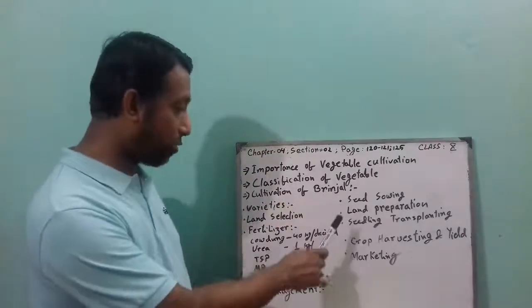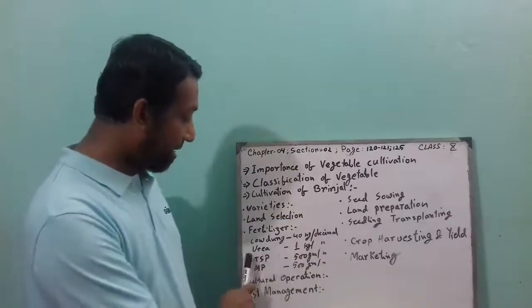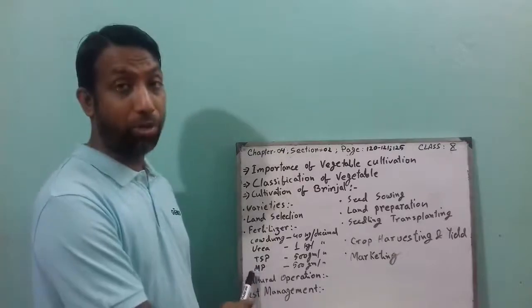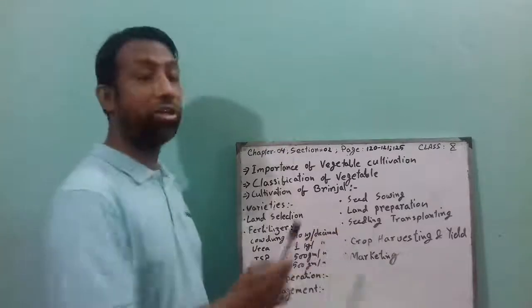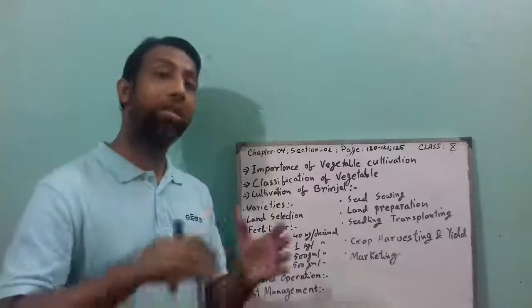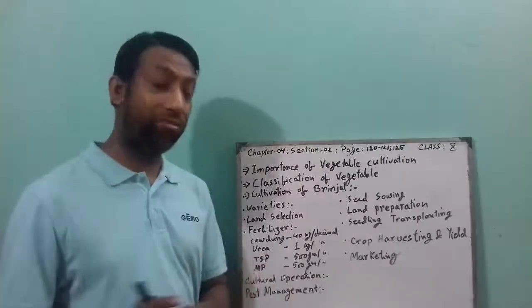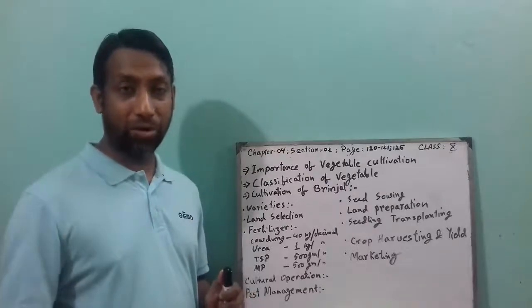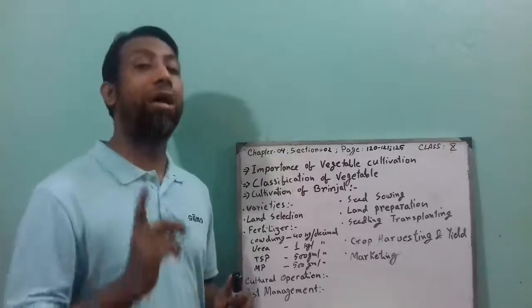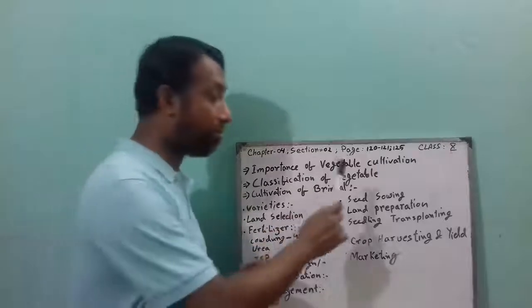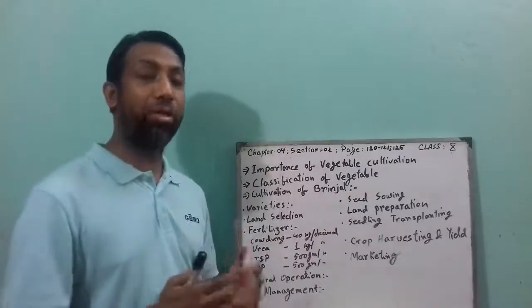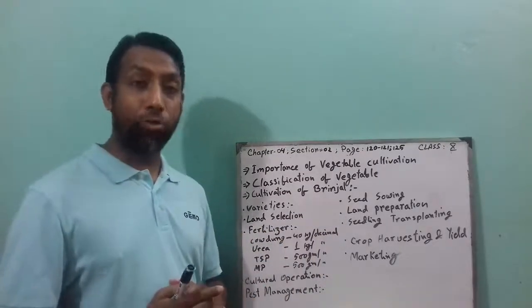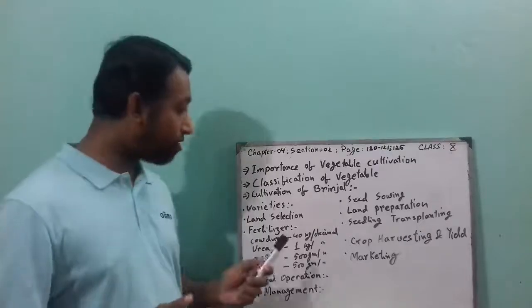That means you mix the cow dung, TSP and MP into the land with the last cultivation, and mix it properly, but you have to leave the urea fertilizer. We will use it later on. Remember, if you apply cow dung on the first cultivation and mix it in, that will be very good for the land. And what about the urea?